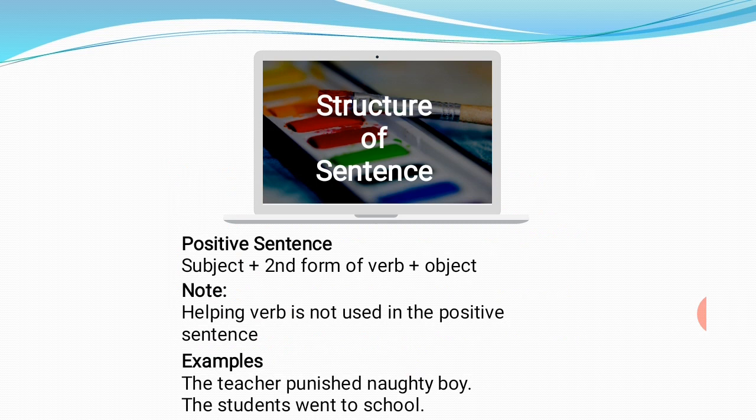And same goes for the students went to school. Subject, went is verb, and school is object. So subject plus second form of verb plus object.